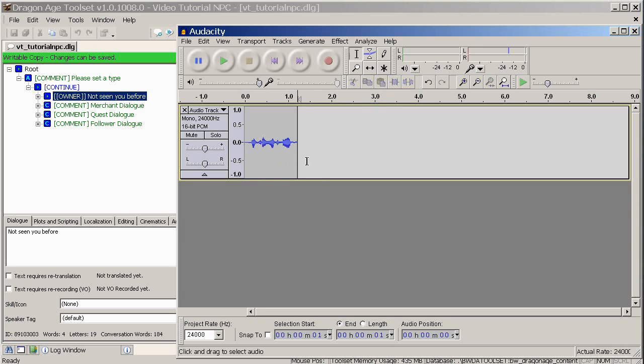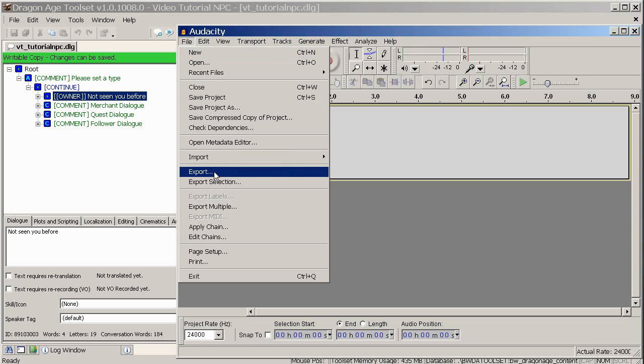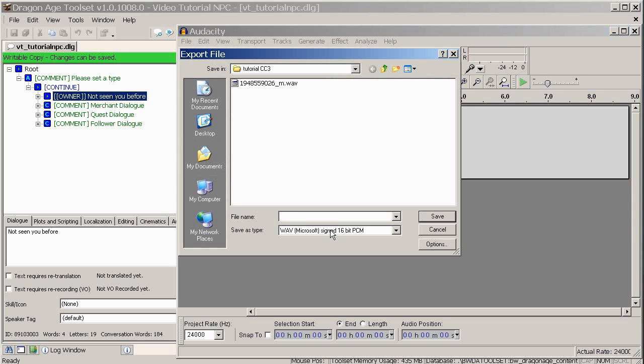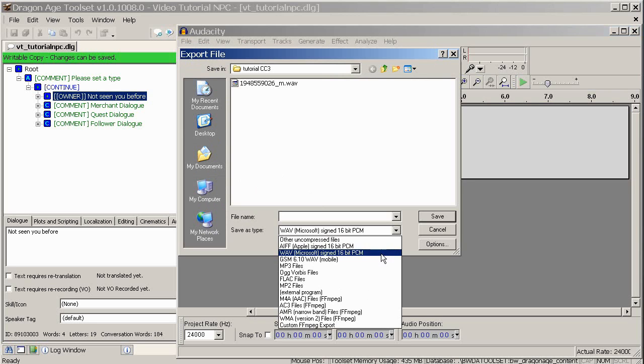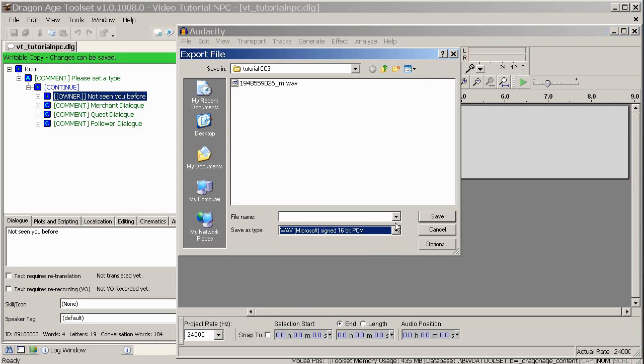So trim the sample so that it's just the bit you want. Play it back to make sure it sounds how you want it to sound. "Not seen you before." That'll do. And export it out as a wave. So File, Export. Make sure you've got Wave 16-bit selected.